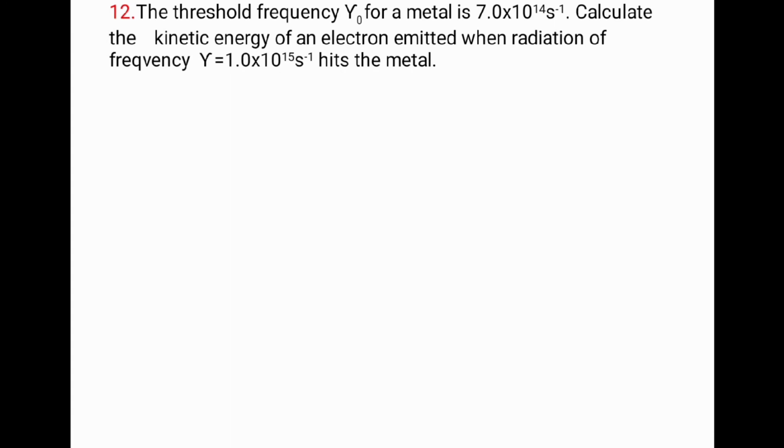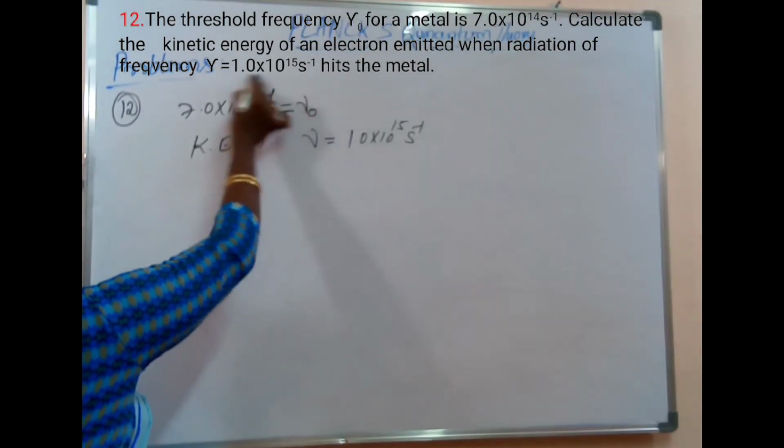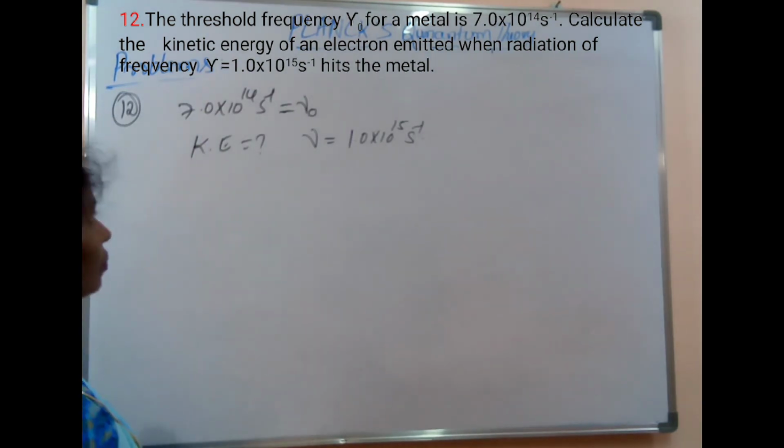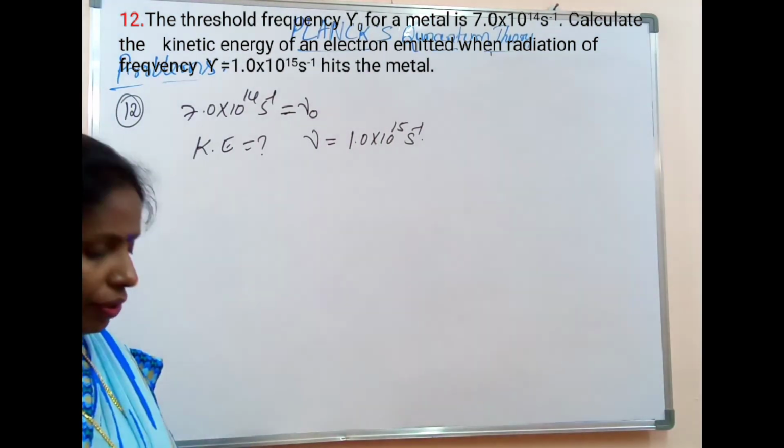So look here, they have given threshold frequency nu naught, they have given nu, and we need to calculate the kinetic energy.